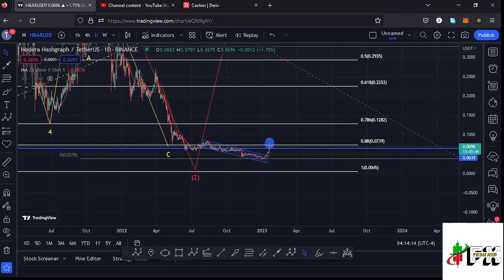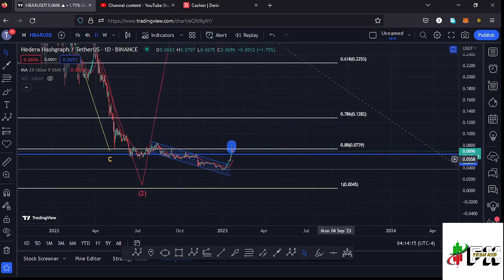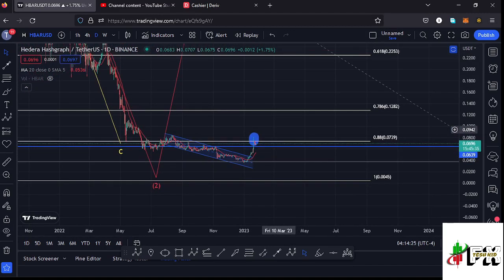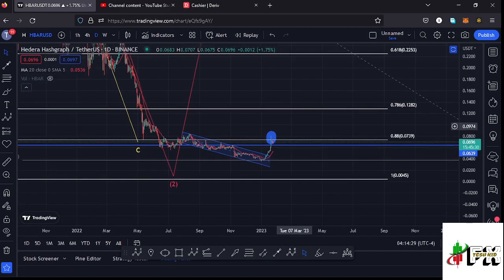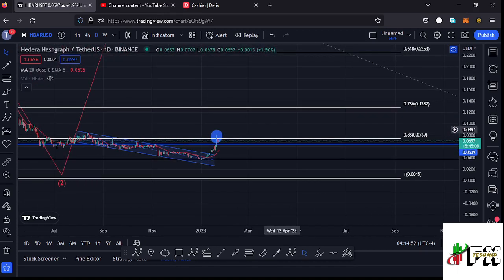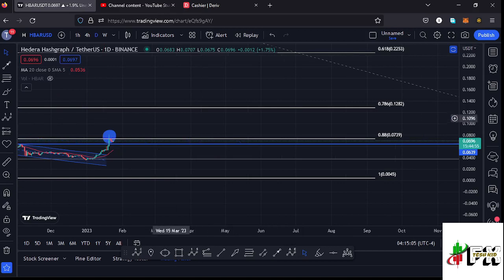And in that bounce that we had been seeing here on the Hbar chart, at some point we had managed to break above the Fib level 0.88 and made a high at around the $0.0814 mark, which was the first sign that we are getting back into the recovery phase, and whatever we are seeing over here could be the start of that higher Elliott wave count 3 to the upside. So we need to continue watching the Fib level 0.88, and once we manage to break above that key area on the Fibonacci's once more, then that could be the continuation of that impulsive wave to the upside in the formation of that higher Elliott wave count 3.